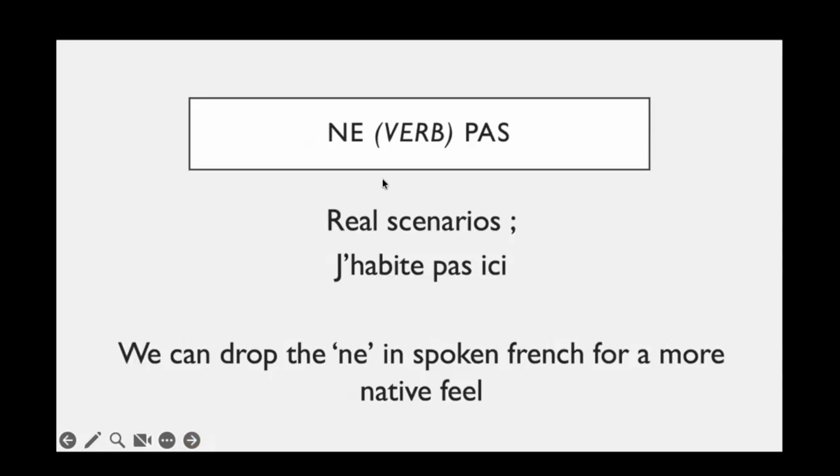Okay, we move forward. So normally, the normal scenario is we put ne and there is a verb and there is pas. But for more native feel, we always drop the ne. So you would always find people speaking like this. J'habite pas ici. Je sais pas. Je comprends pas. Right? So they drop ne for more natural feel. That's how it is spoken in France. But of course, first we will learn with the grammatical approach, which says that you always put ne before the verb and pas after that, right?